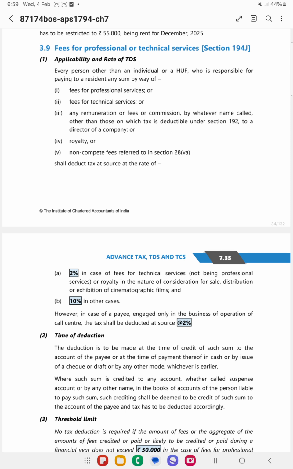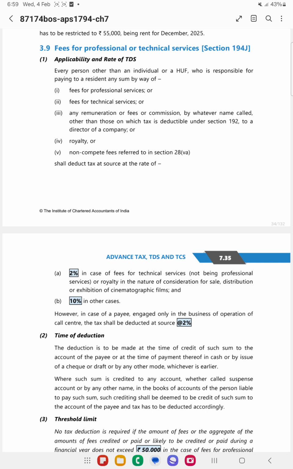Next comes fees for professional or technical services. So now here every person other than individual or HUF, if he is paying any sum to the recipient, then in such cases the TDS will be deducted in respect of fees for professional services, fees for technical services, or royalty, or non-compete fees, or remuneration, fees, or commission which is not covered under 192 to a director of the company.